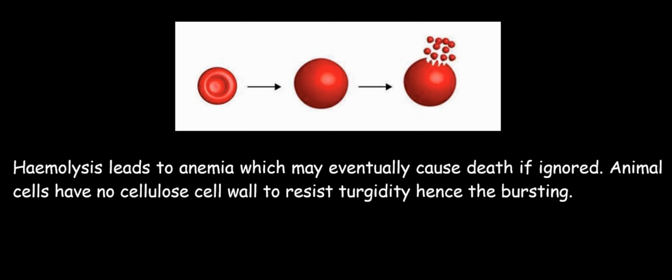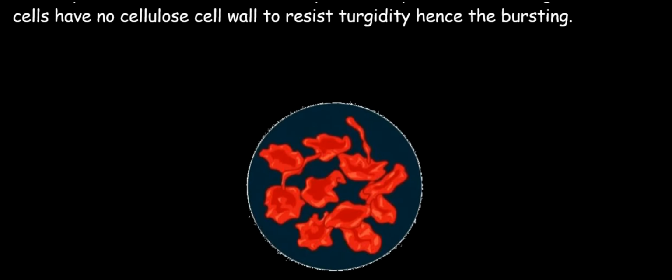I'll be showing you a diagram of a crenated red blood cells. That is the diagram of what? A crenated red blood cells. What has happened here is that the red blood cells has lost what? Water. You can see the structure of the red blood cells here. They are deformed. These are various red blood cells that have been crenated. They have lost water, and hence the structure you can see on the screen.